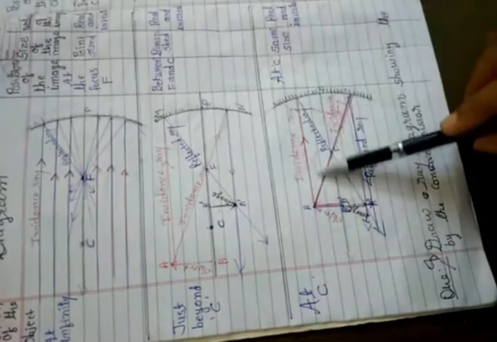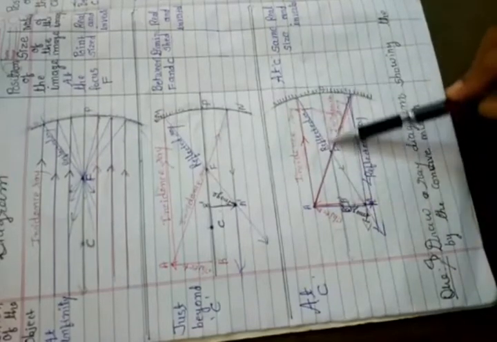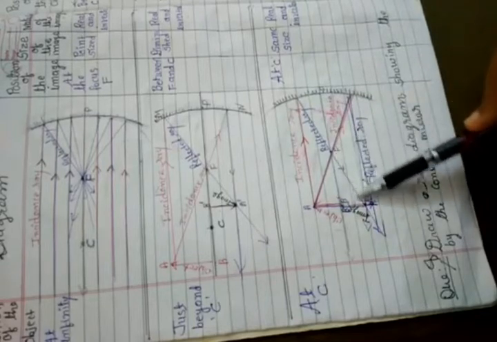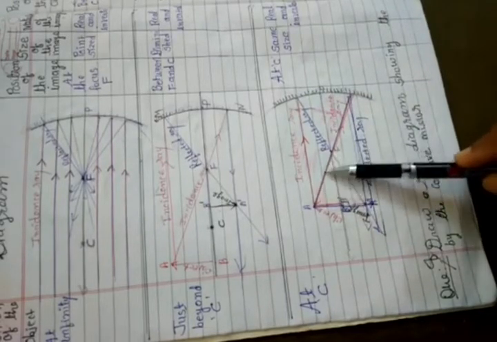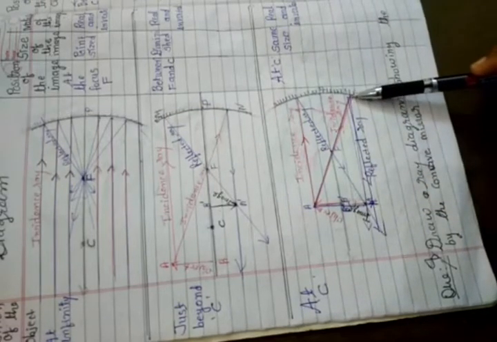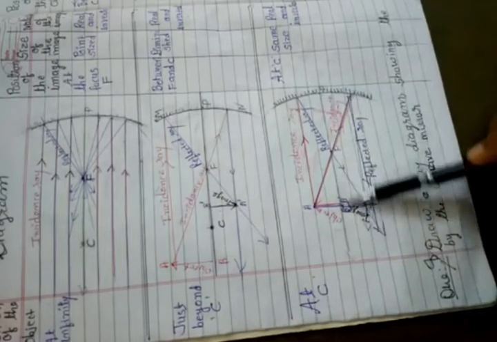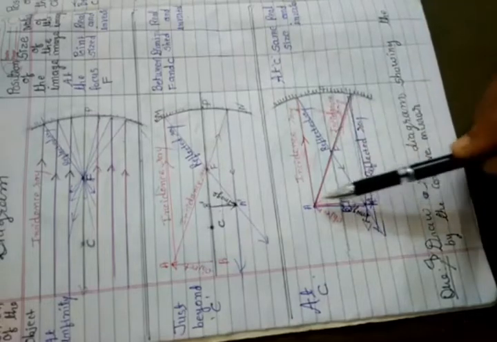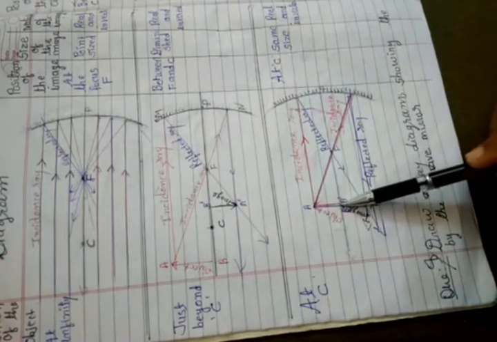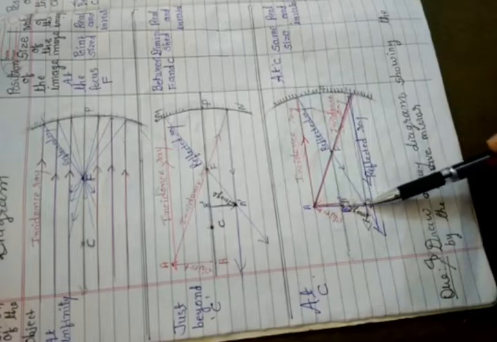Ray diagram I explain. The incident ray is parallel to the principal axis. After the reflection, it passes through the principal focus F. When the incident ray passes through the principal focus F, after the reflection it goes parallel to the principal axis. Then the image of A is A' and the image of B is B'. So we find AB equals A'B'.